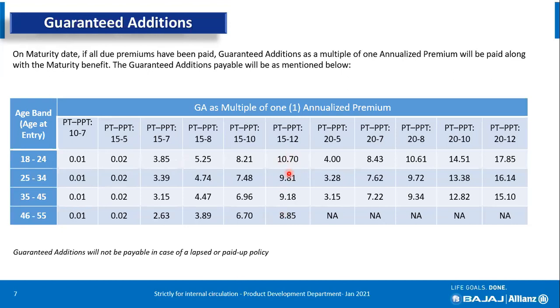And for the PPT of 20 years, where the customer chooses to pay 8, 10, and 12, the maturity will definitely go higher than 51 lakh. It can go even up to 68 lakh if the customer is paying 2.5 lakh premium. So now there is no limitation of 20, 25 lakh maturity, which was there earlier. Now someone can plan to become a half crorepati, or maybe nearly a crorepati, with this plan as well.